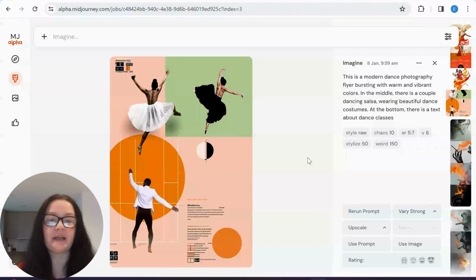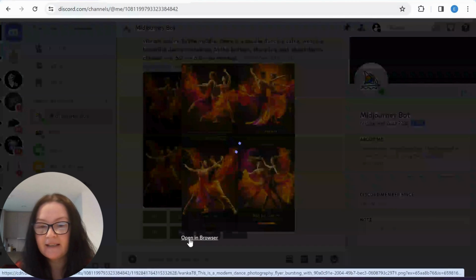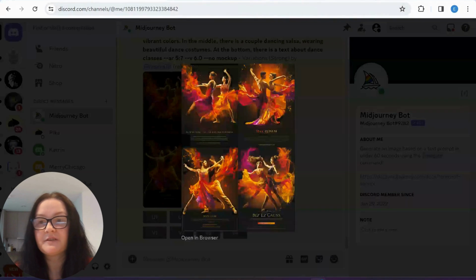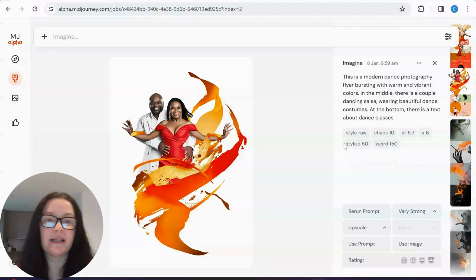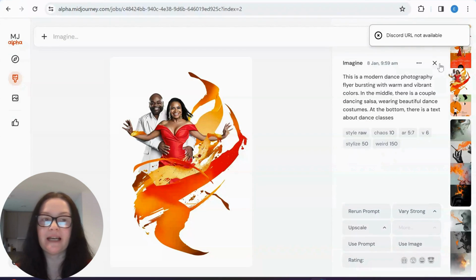But yeah, okay, guys. So this is the way to do it in Midjourney. Of course, we can still do it over on Discord. If we do it in Discord, then we will see it on our website, but vice versa, we won't. So I just want to show you, if I now click here and go to open in Discord, it won't work.